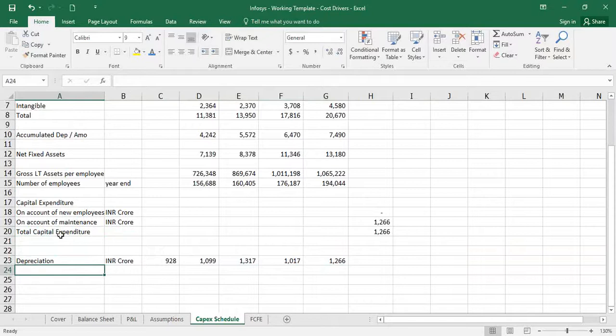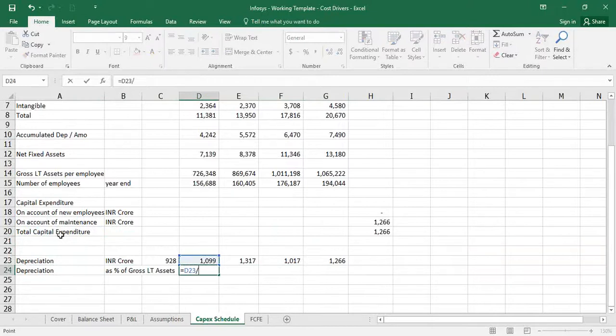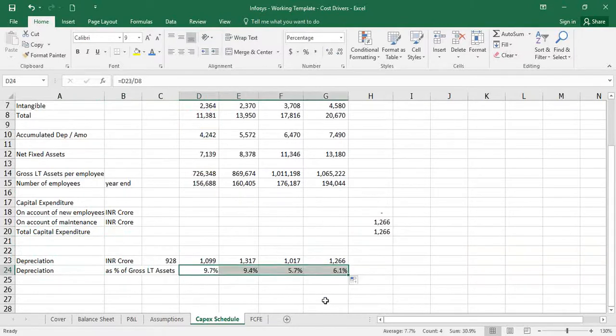And just while we are at it, let's put depreciation here as a percentage of gross long-term assets. Let's see what that number works out to. So I take this and divide it by the gross long-term assets, and I continue this in the further years, and we find this number has now become about 5 to 6% over the last 2 years.